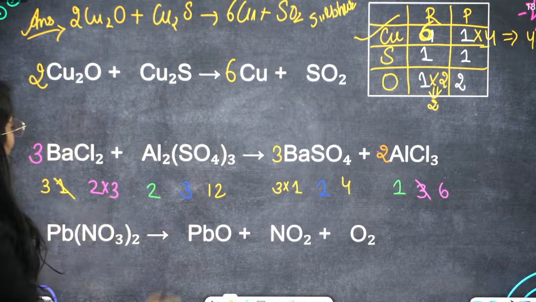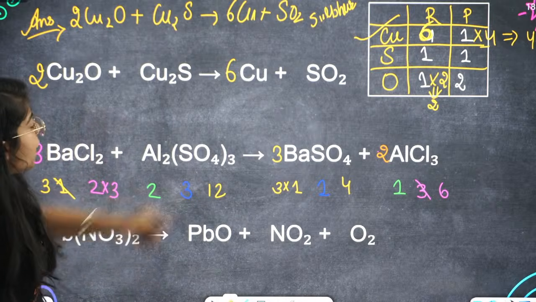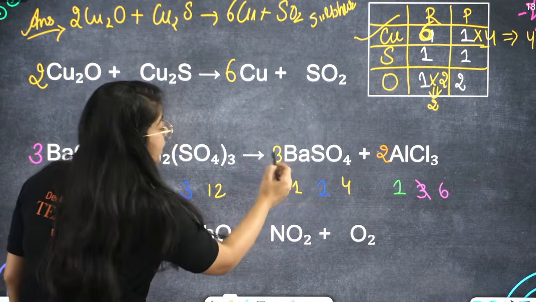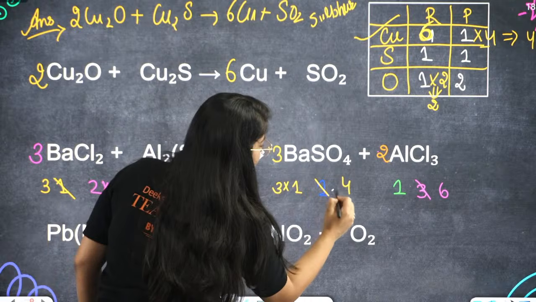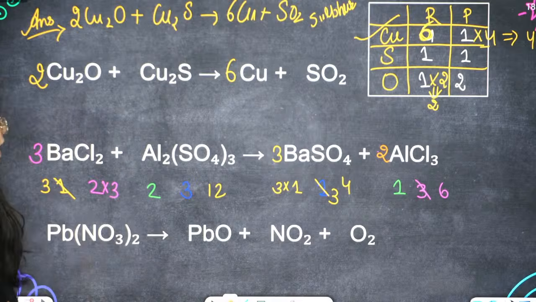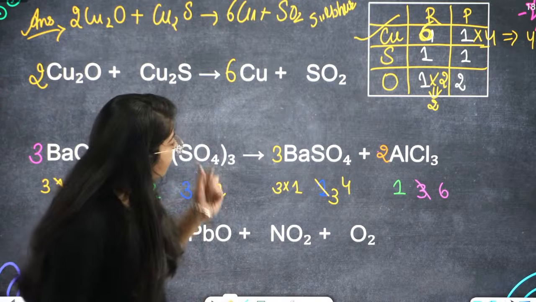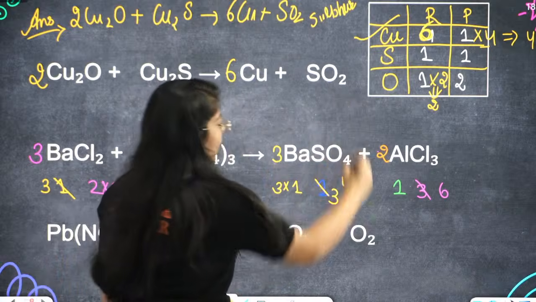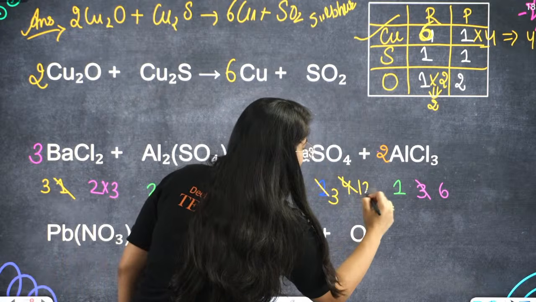Next, moving on to what is left: Al, Ba, Cl are done. Now sulfur is left. See, sulfur is 3 here. Sulfur is already changed, right? It became 3. 3 into S, 3 sulfurs. Correct? And then oxygen is 12 here. Ma'am, oxygen is also 12 here because 3 into 4 is 12. So 4 into 3 it became 12.